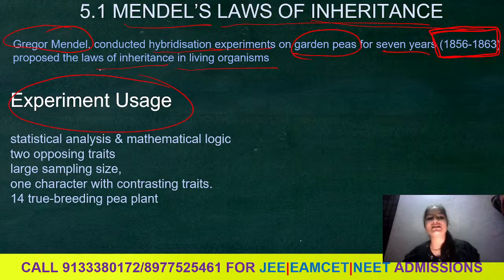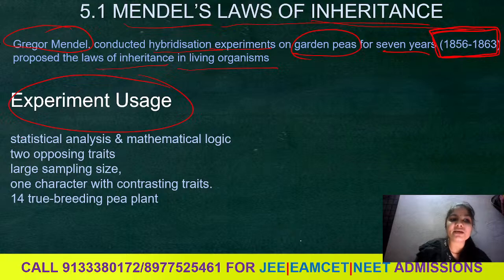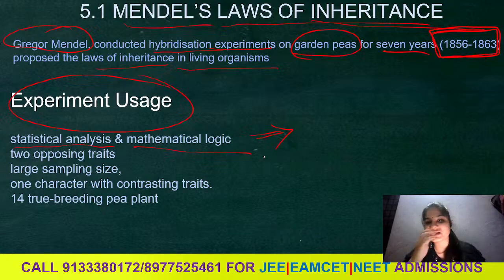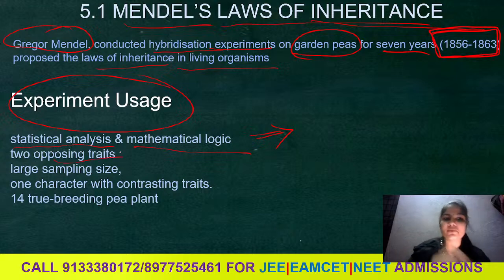What did he use for his experiment? First, he used statistical analysis and mathematical logic. He included maths and even statistics to prove his experiment. He used two opposite traits.